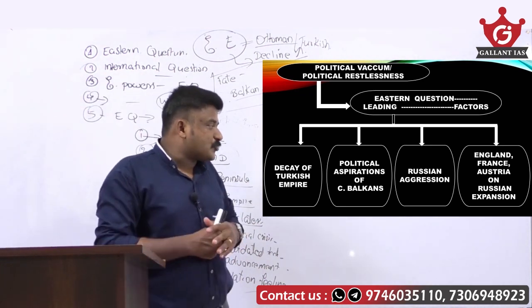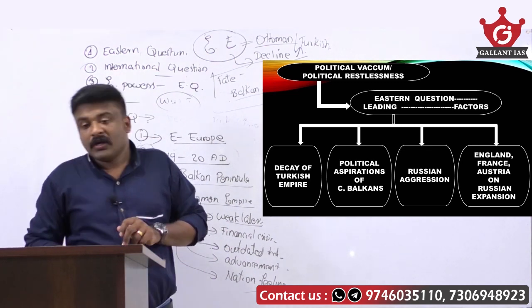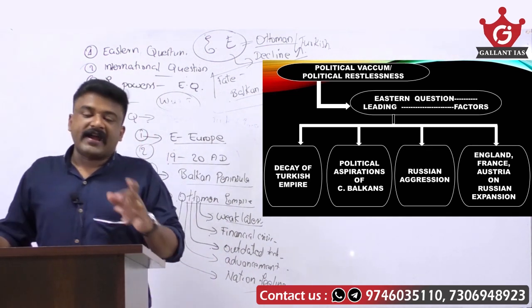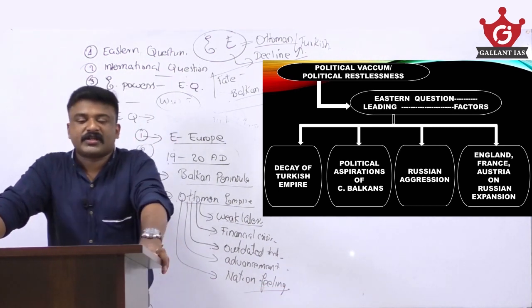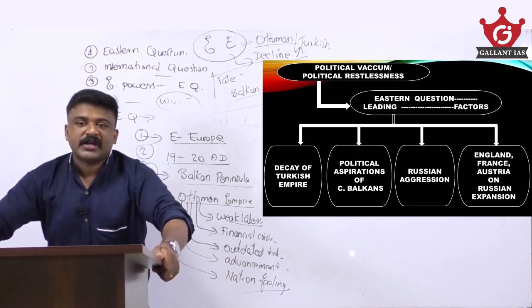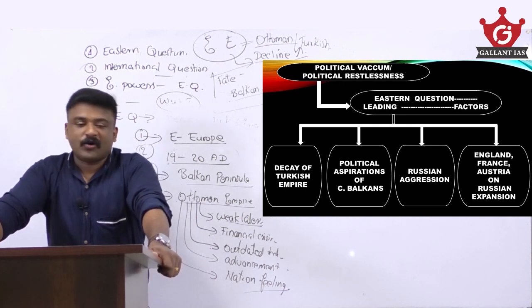Then England, France, Austria, they all are very worried about Russian expansion. If Russia got a chance, definitely that will be counterproductive.